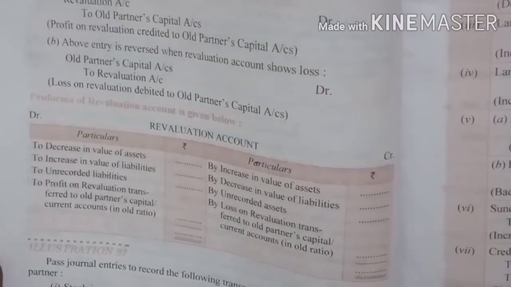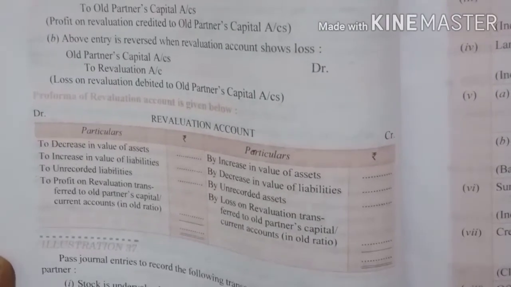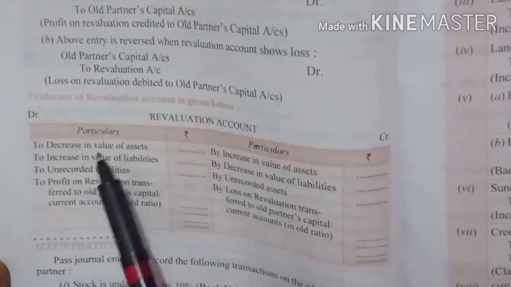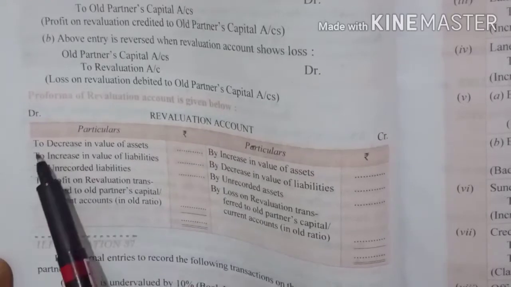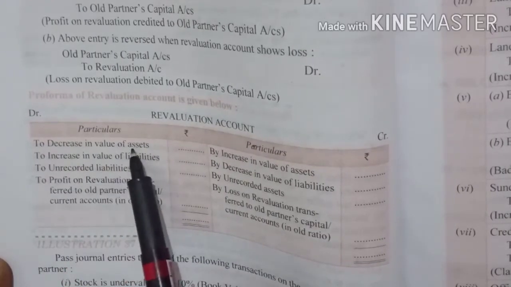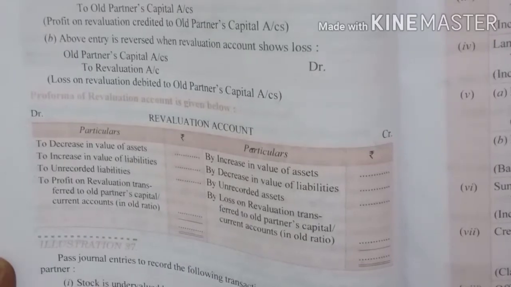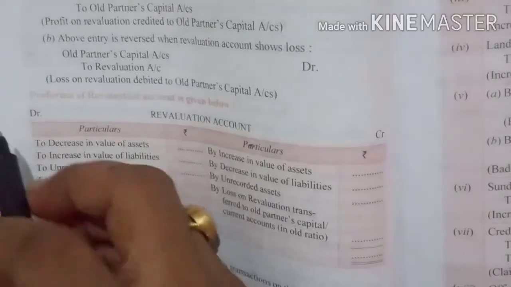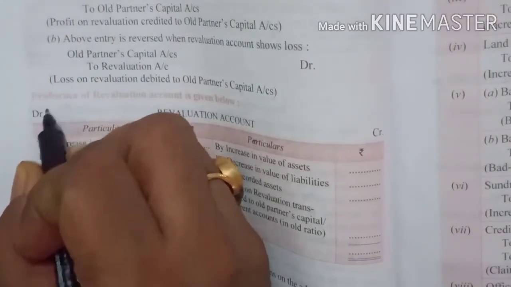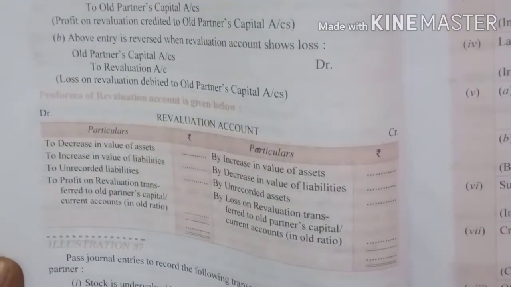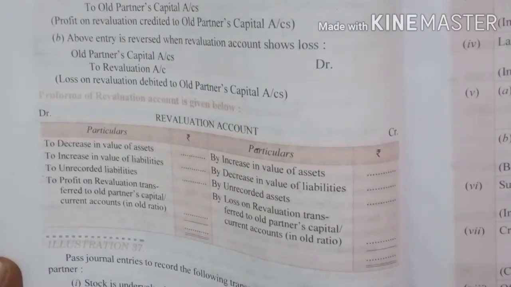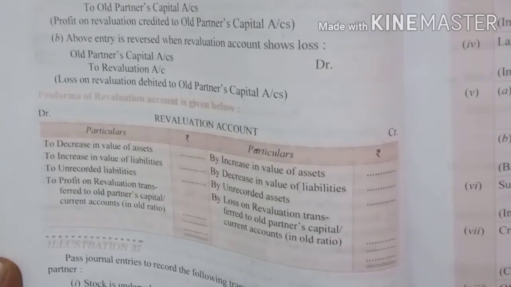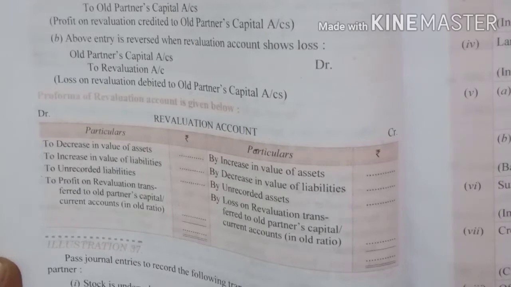You can see very well, this is the pro forma of revaluation account. See, the debit side is showing decrease in assets and increase in liabilities. Do remember, when it is debit side, it will be decrease in assets and increase in liabilities. Write in short above it: minus assets plus liability.